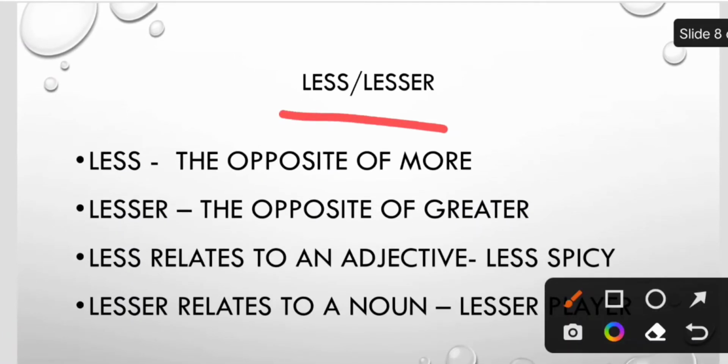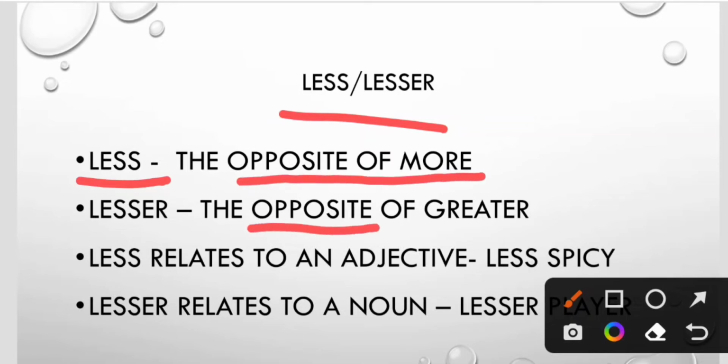The most confusing words are less or lesser. You are generally confused where to use less and where to use lesser. See the difference between the two. Less refers to the opposite of more, and lesser is the opposite of greater. Remember this. Less relates to an adjective.